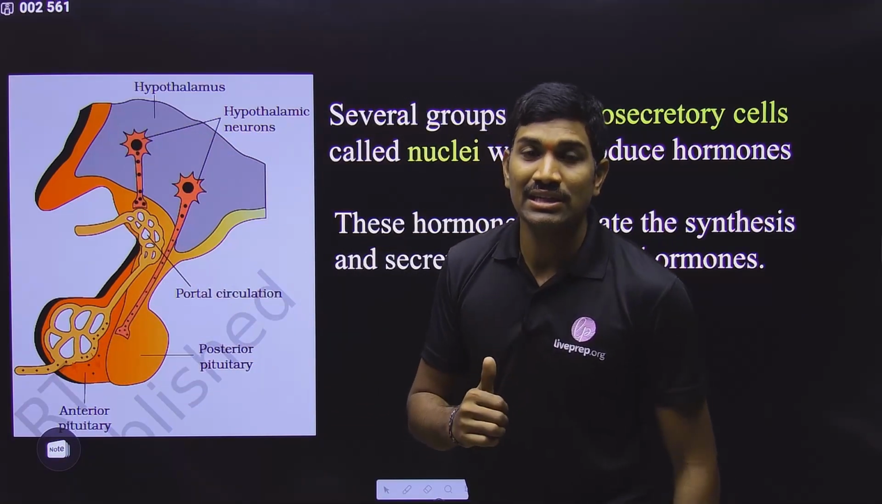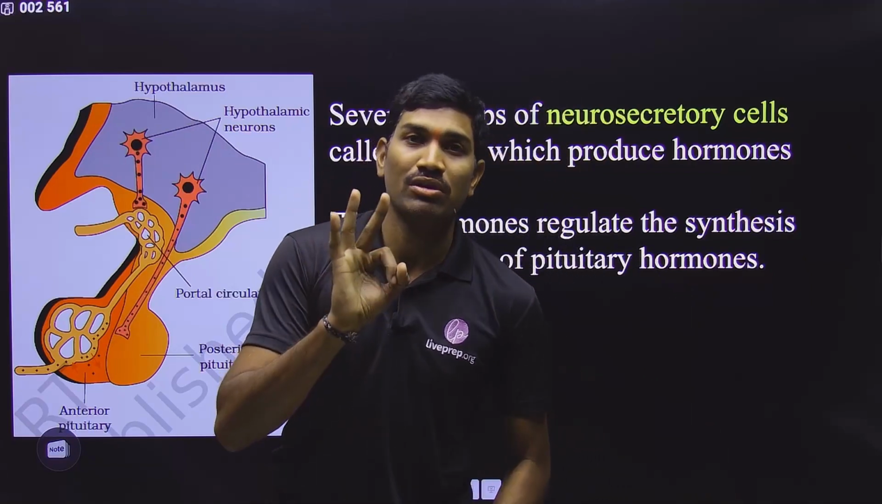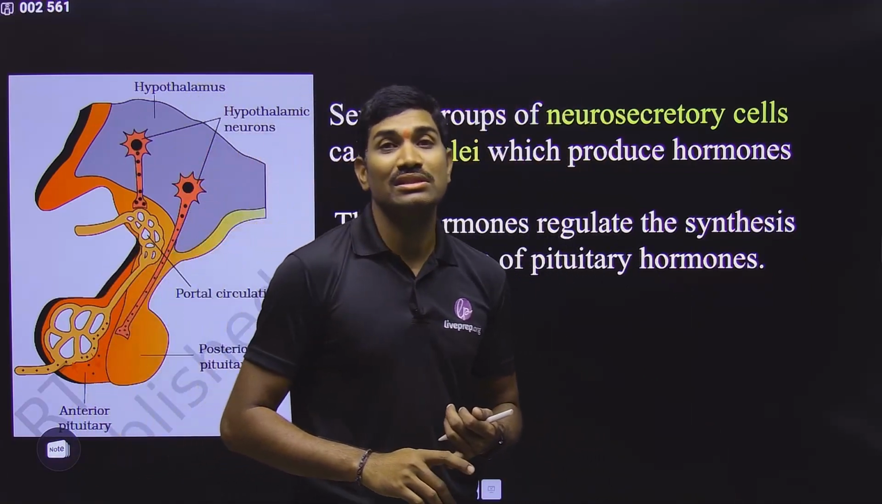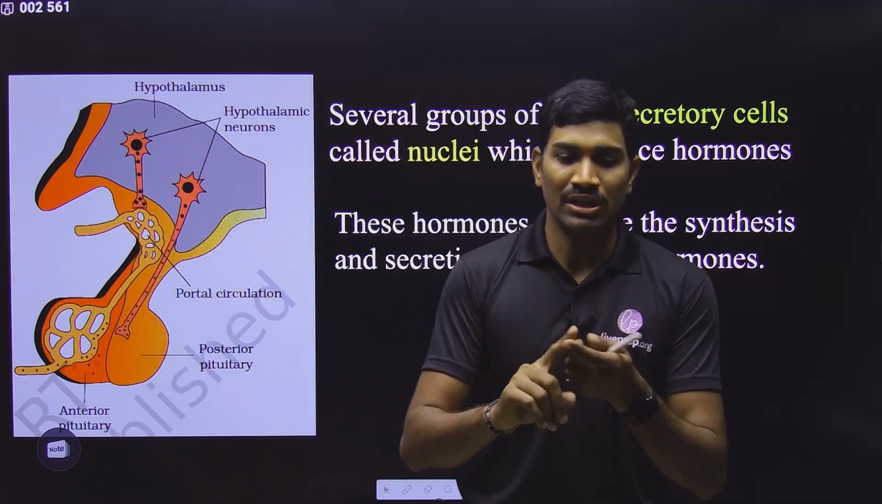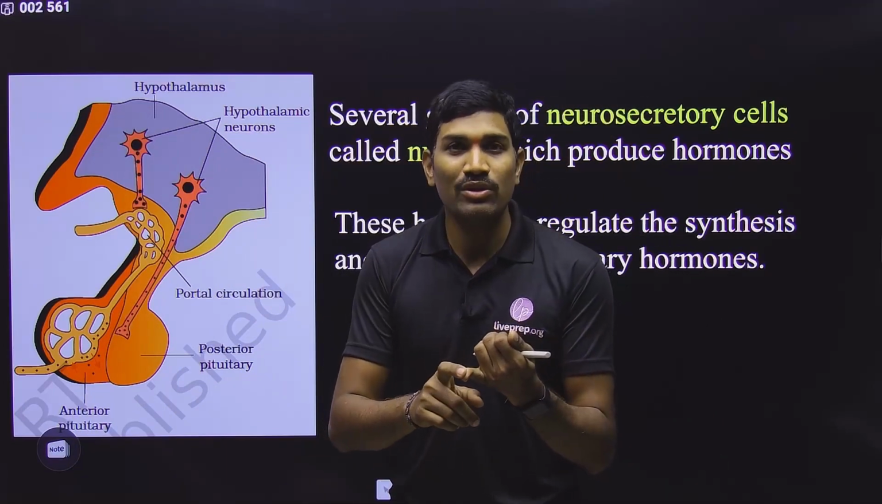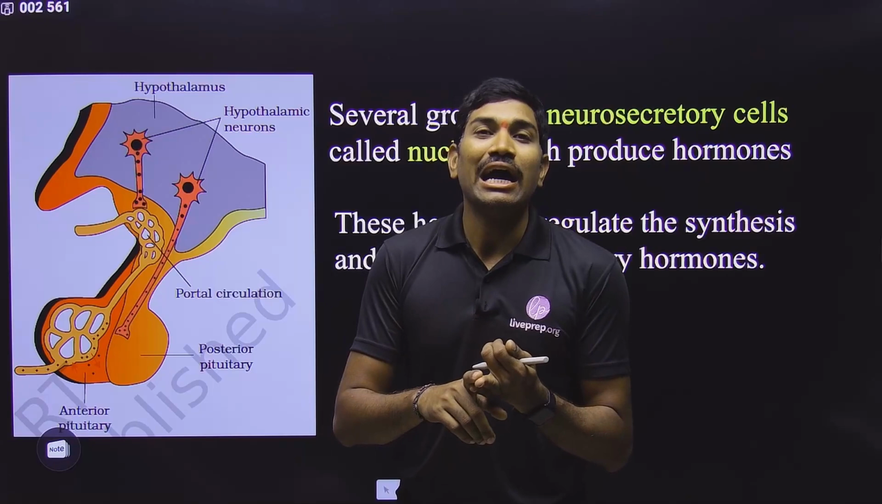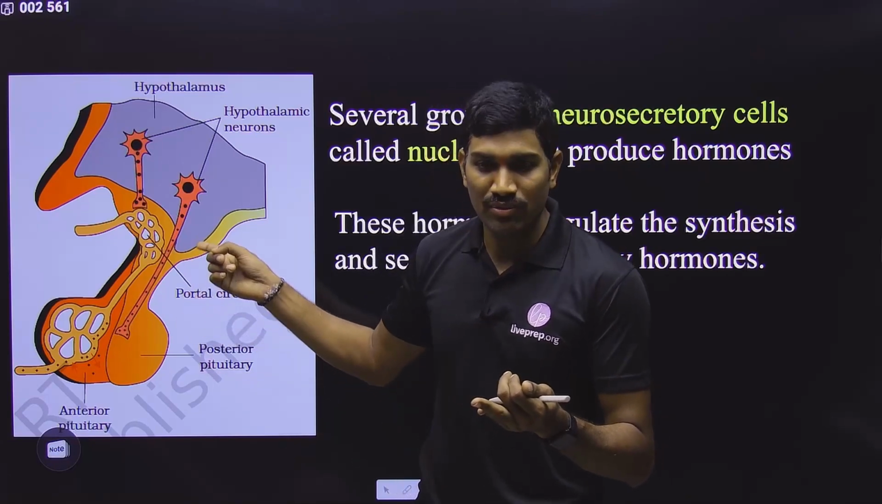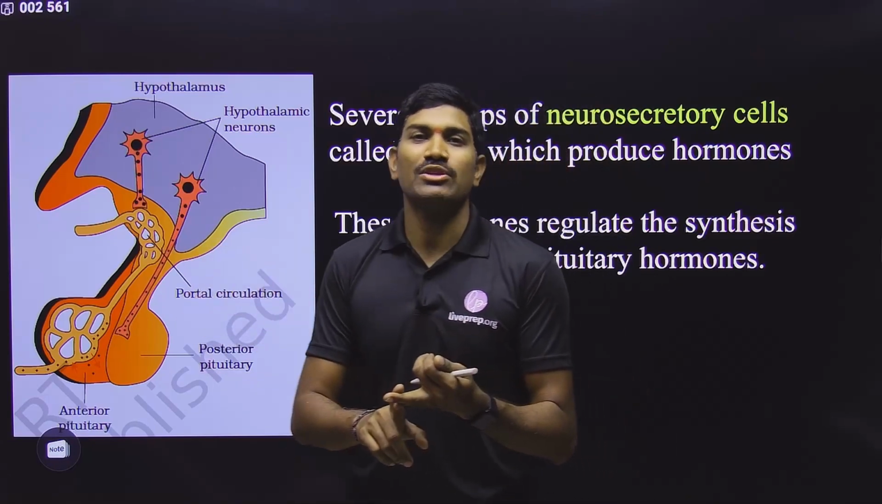Which portal circulation? Already I told you about three names of portal circulations under the Body Fluids and Circulation chapter. Interlink the concepts. So what are these three? One is the hepatoportal system or hepatic portal system. The second one is the hypophyseal portal system. This is the hypophyseal portal system. And these two are present in humans.